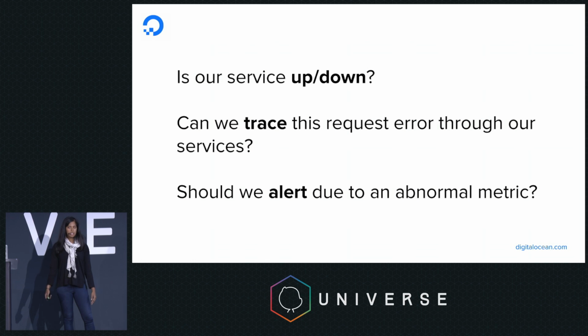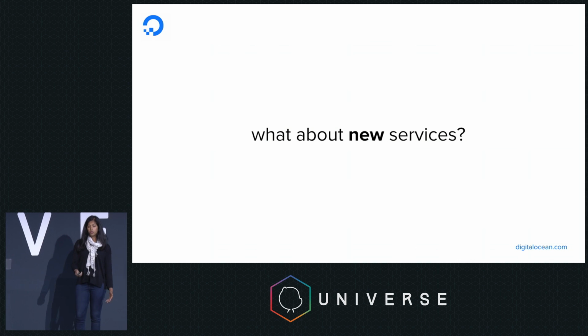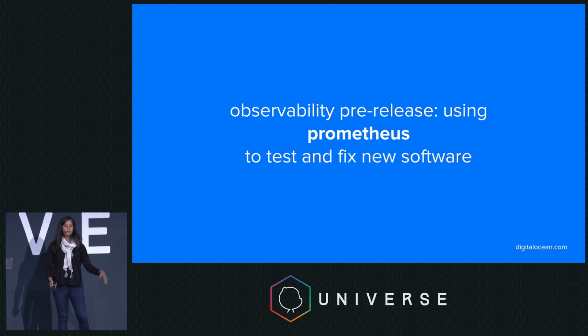We can now actually tell if a service is up or down. We can trace a request through a multitude of services, especially if there's an error in our request. And we can also set up alerts based on metrics. This led us to ask another question, though. It's great that we have observability into production services, but what about services that we're just writing? New services.